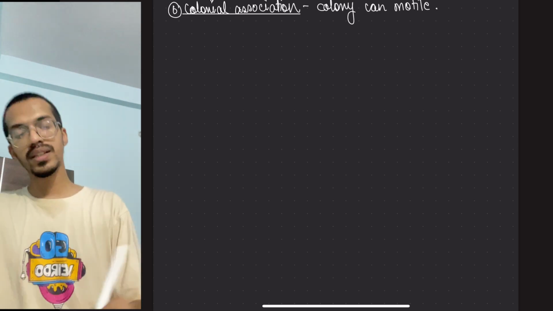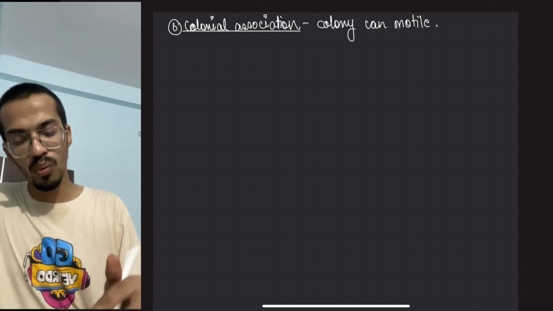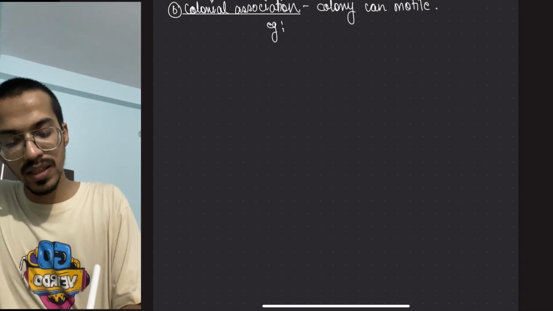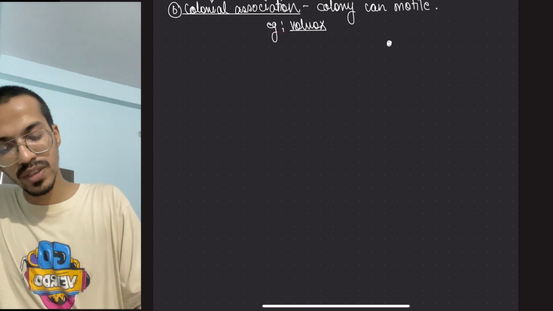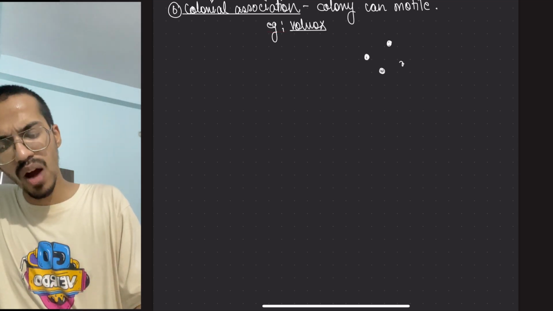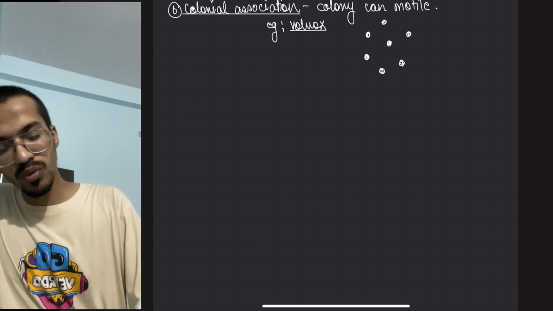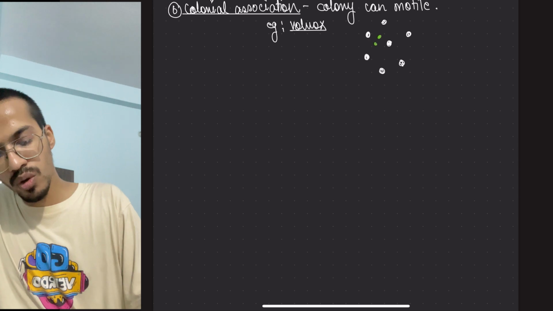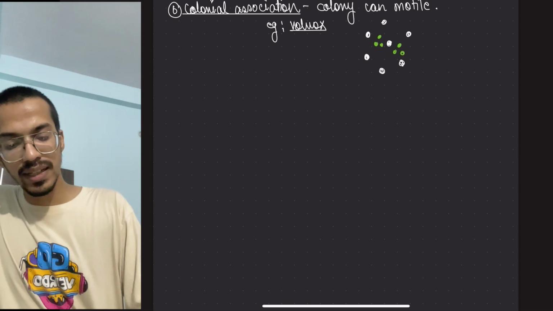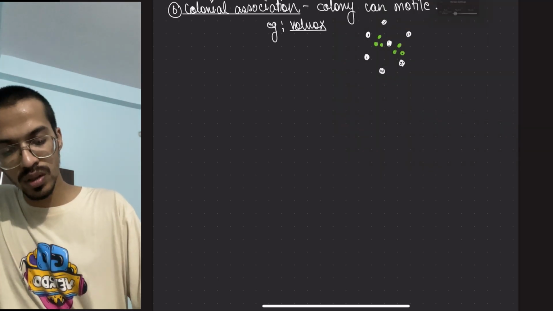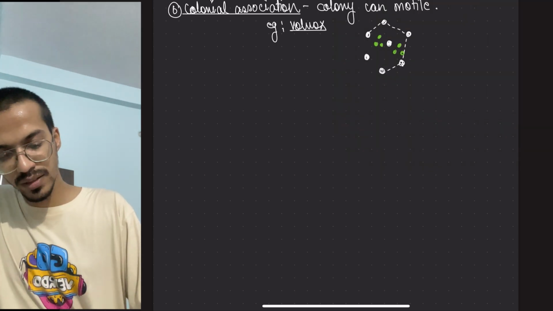It is seen in Volvox. So the example is Volvox. Individuals of this are there. Outside they are making a structure. Within them there is a presence of daughter colonies, means smaller colonies, which will be the new colonies, which will be joined together later on, right? So they are like this, colonies present.